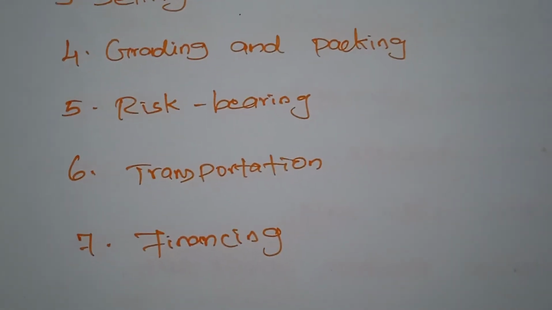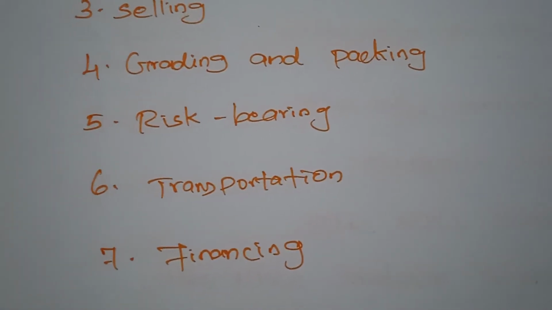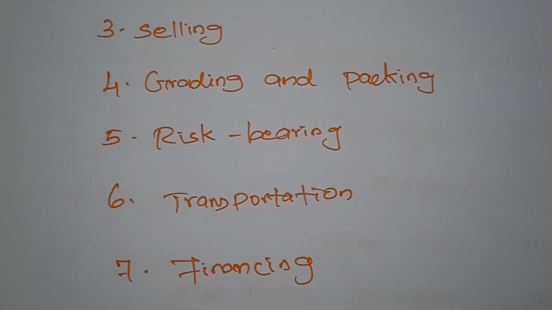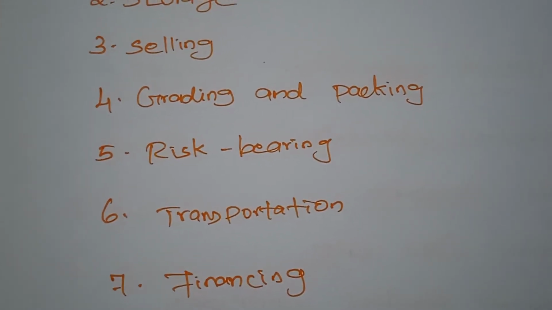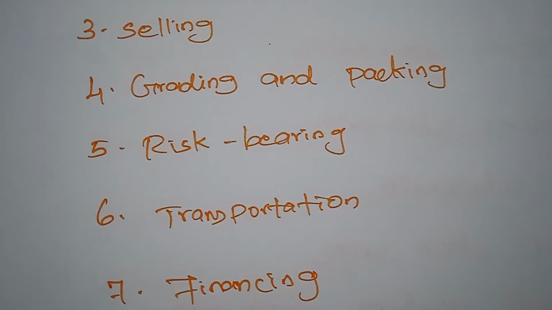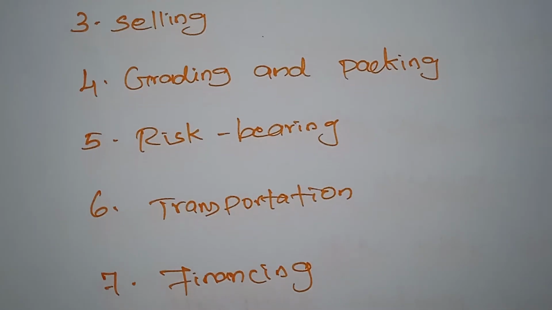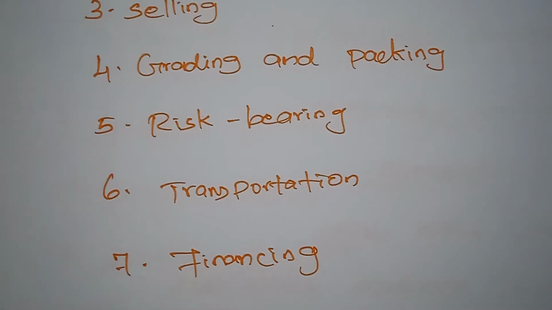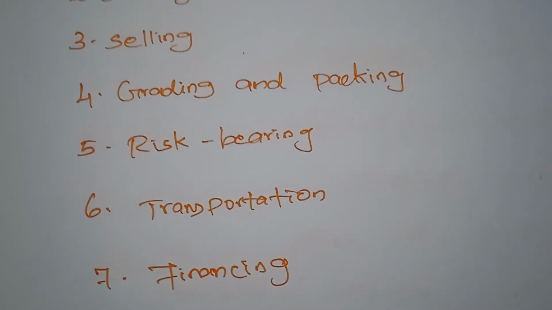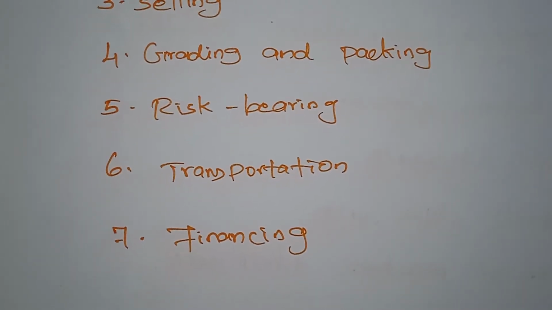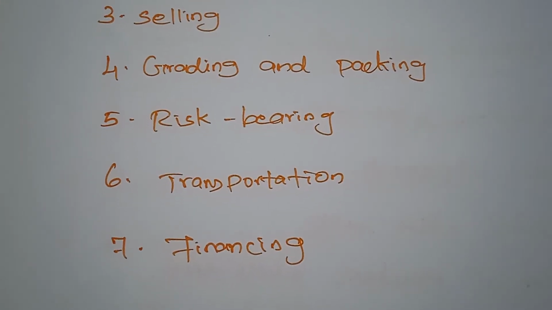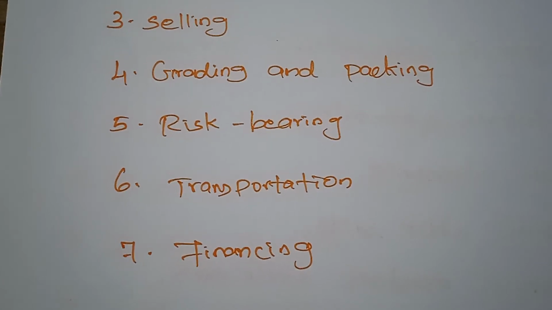Next, risk bearing. The retailer keeps stock of goods in anticipation of demand and bears the risk of loss due to fire, theft, spoilage, price fluctuations, etc. The retailer always has to be ready with a risk-bearing mentality. He never knows when the demand is going to increase among the consumers, so he has to always keep stocks in his shop.